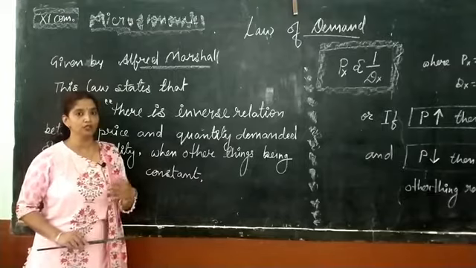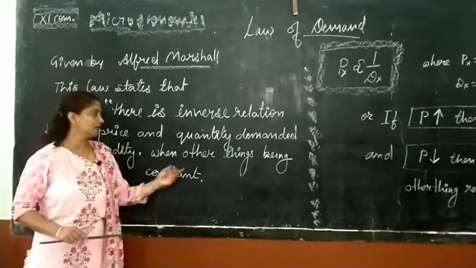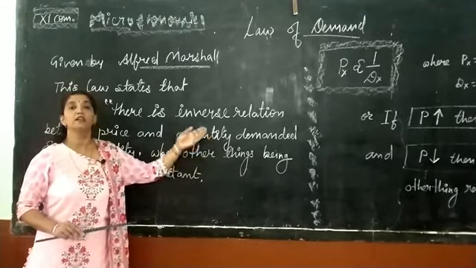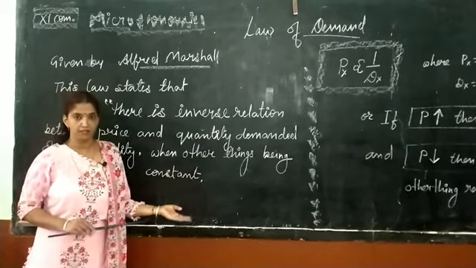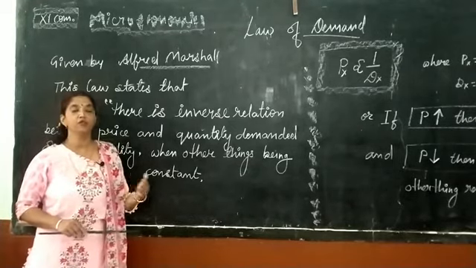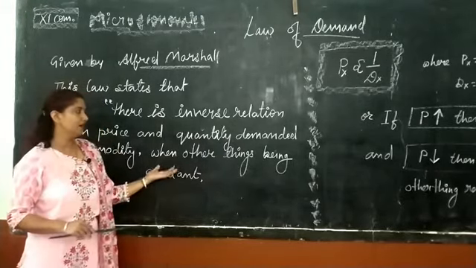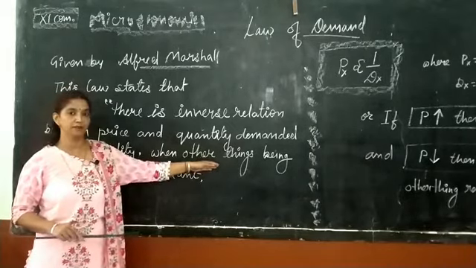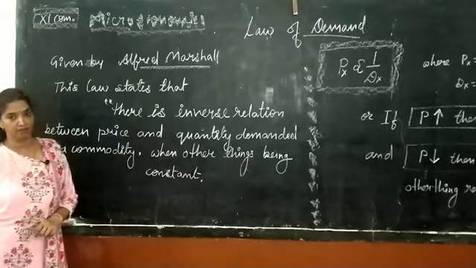Other things are all those factors which may affect the demand of a commodity, or we can say other factors, which refer to the determinants of demand, like income of a consumer, price of other related goods, taste, fashion, preference, etc., and the future expectation for the commodity. Okay, these things may be considered as other things, and these should remain constant. So this is the law of demand.